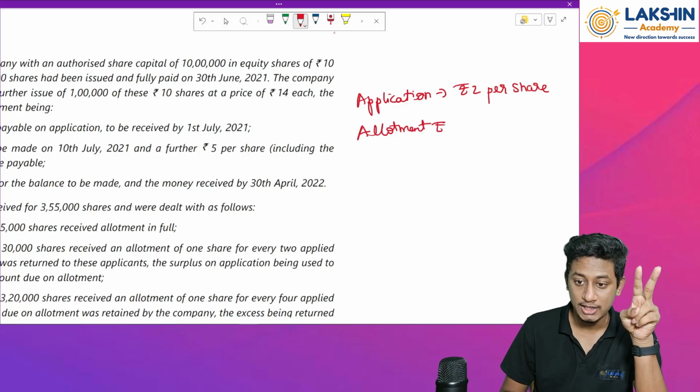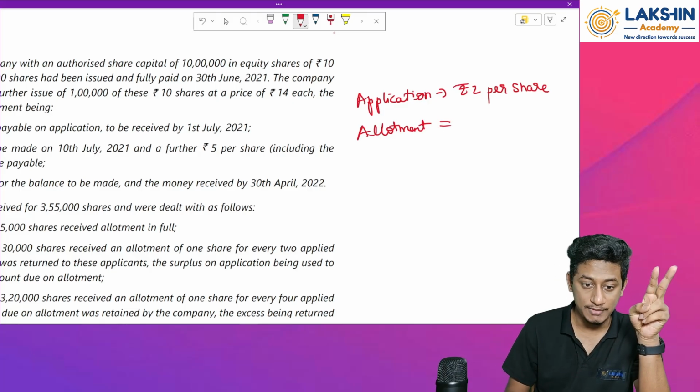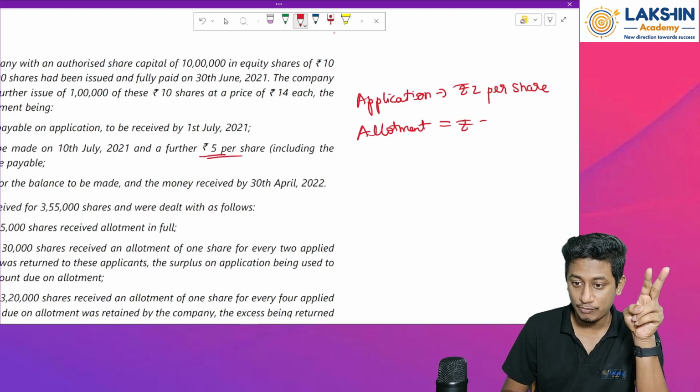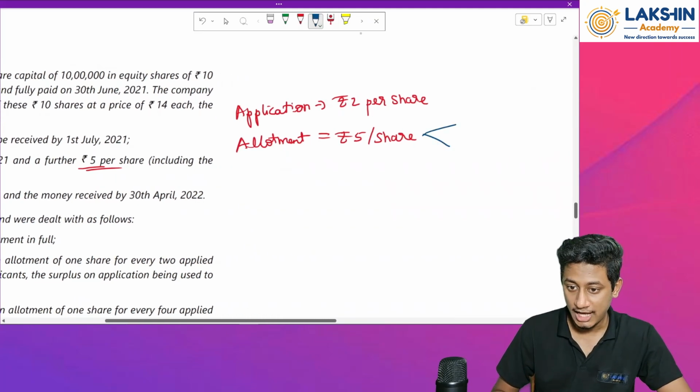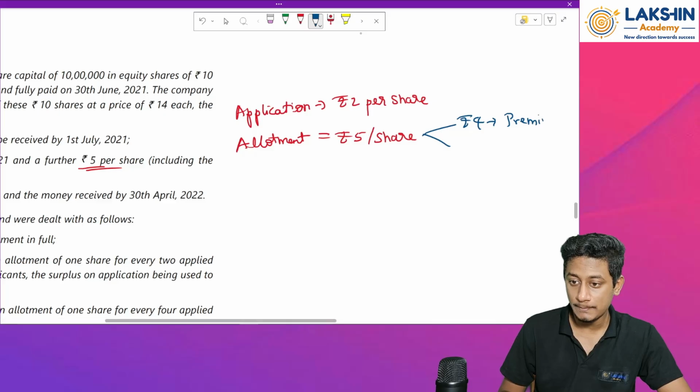I am receiving rupees 5 per share. But there is a bifurcation over here. What is the bifurcation? That rupees 4 will be towards premium, whereas rupees 1 will be towards my share capital.